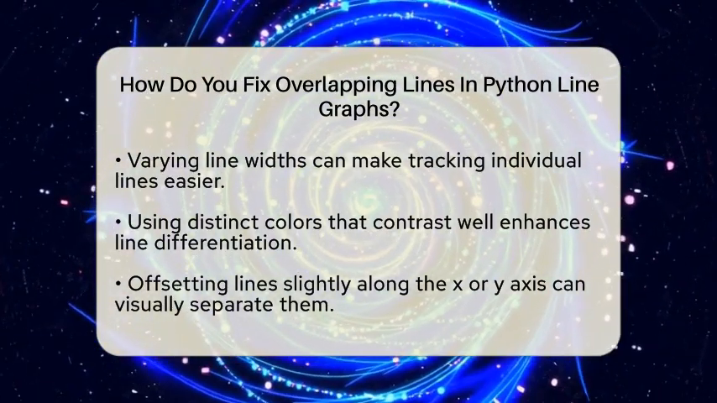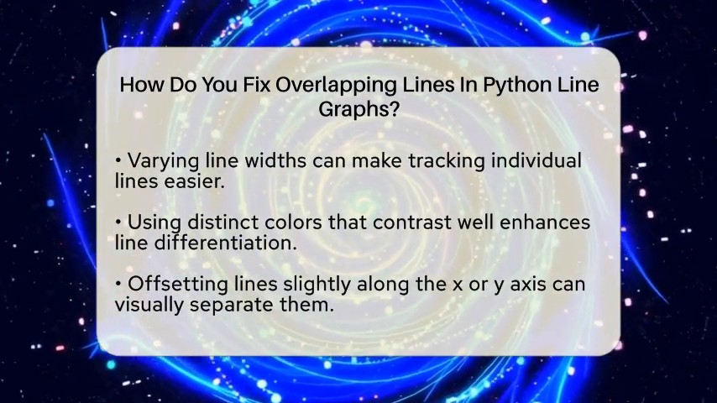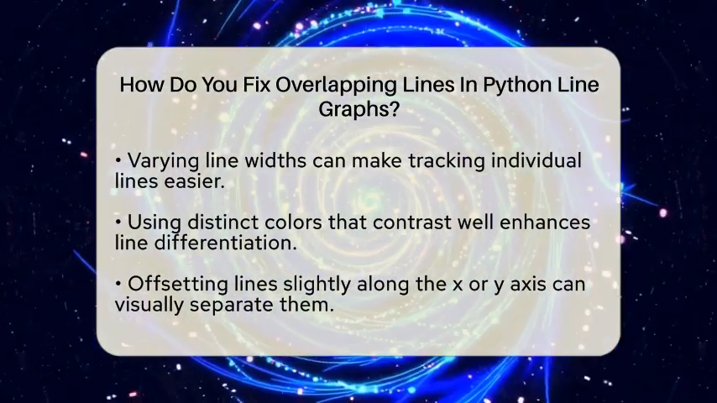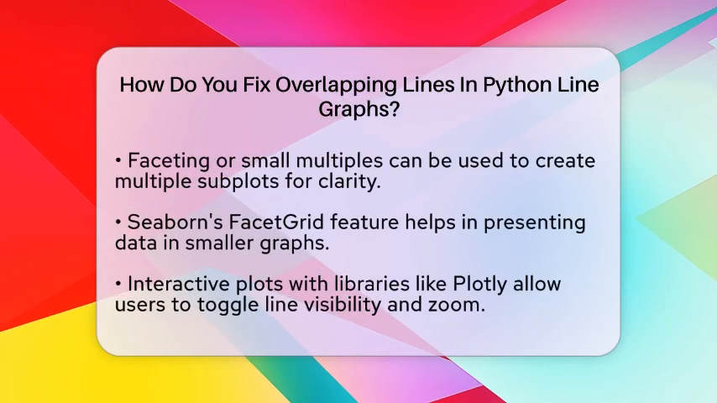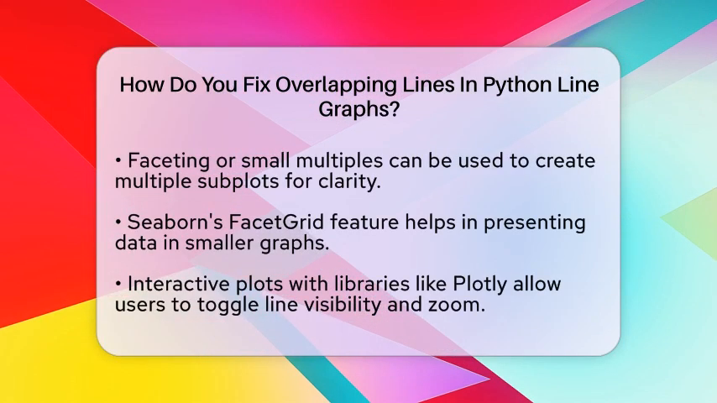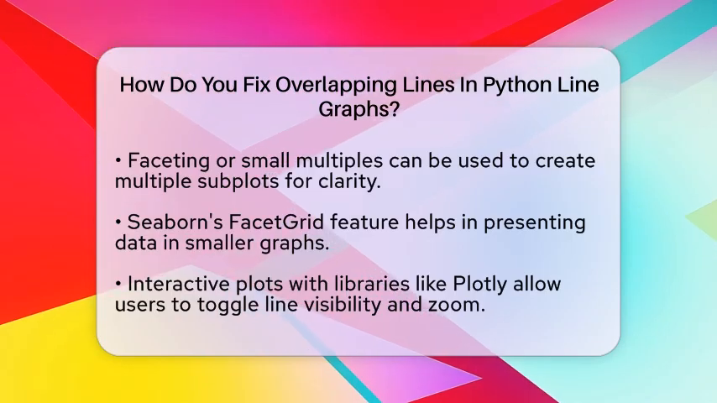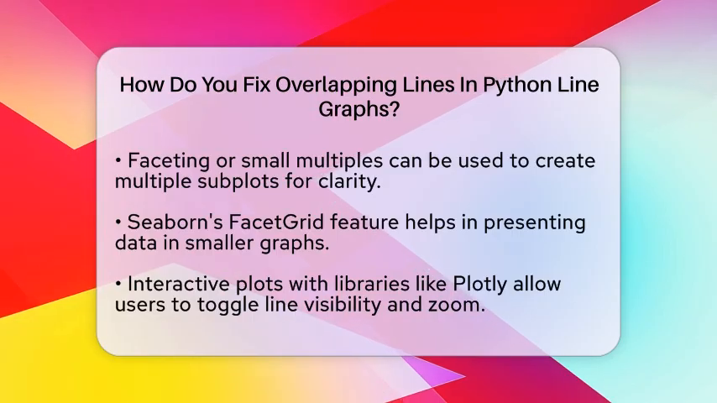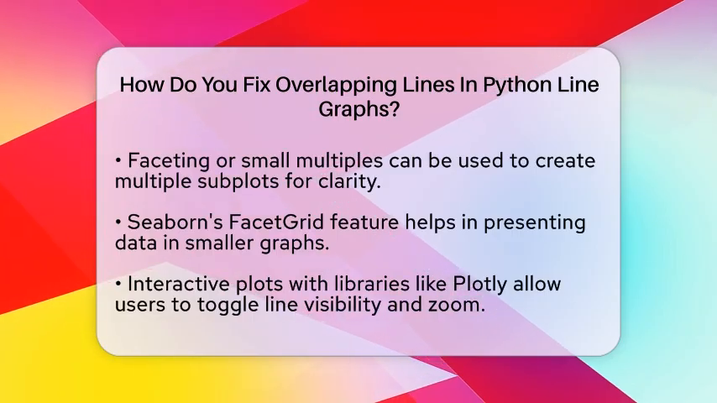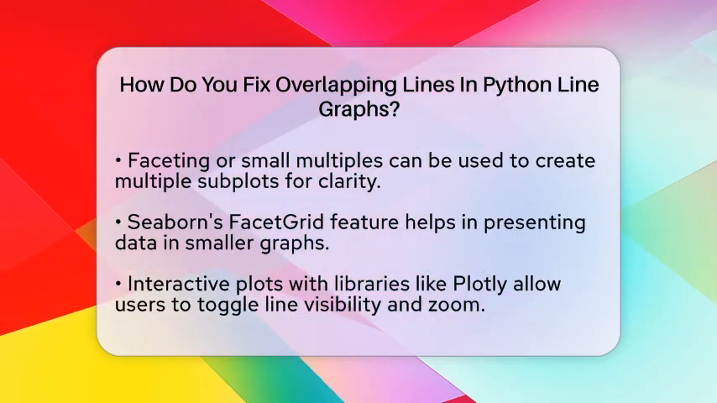You can also use faceting or small multiples. Instead of plotting all lines on the same axes, create multiple subplots, each showing a subset of lines. Libraries like Seaborn offer a facet grid feature that helps you achieve this. This way, you can avoid clutter and present data in smaller, more digestible graphs.